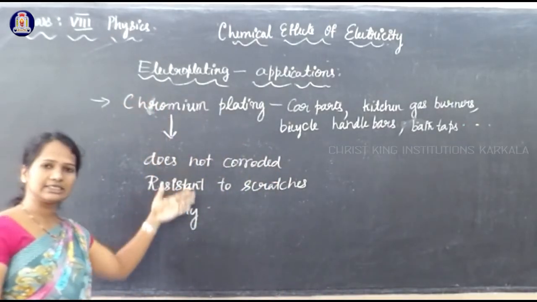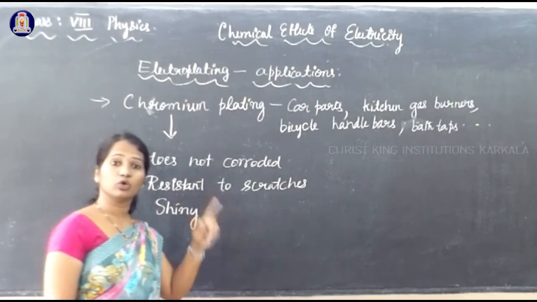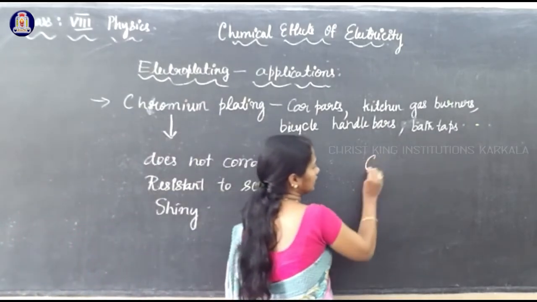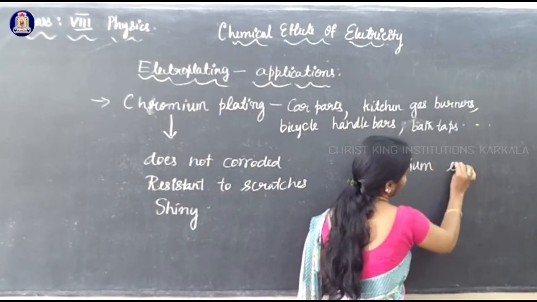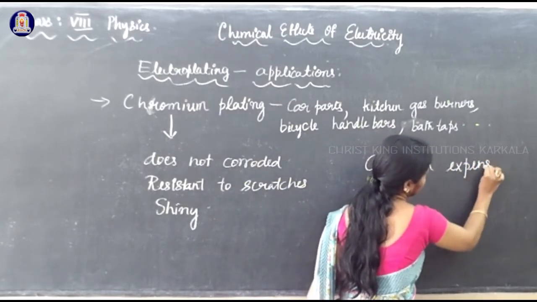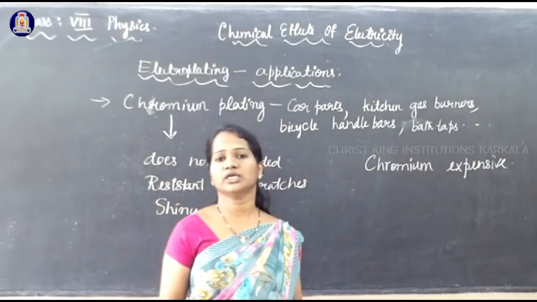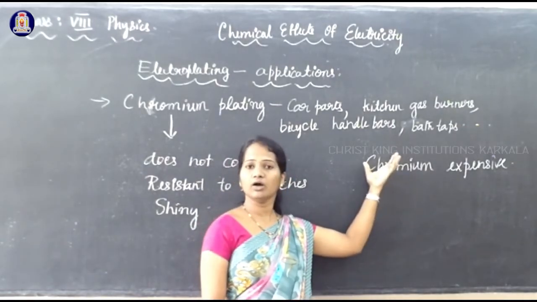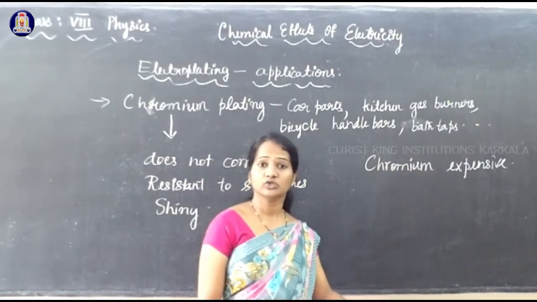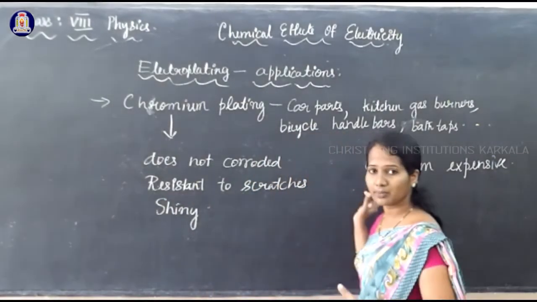Chromium has these advantages, but chromium itself is very costly. Chromium is expensive. The whole object cannot be made from chromium. It is not economical to make the whole object using chromium itself.